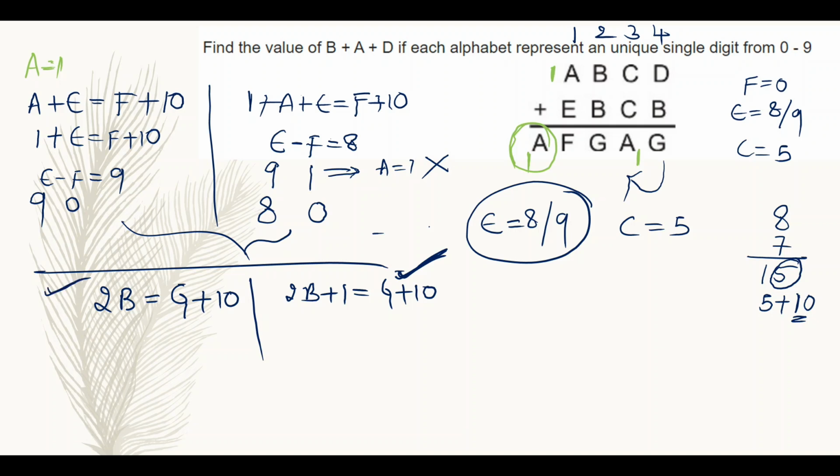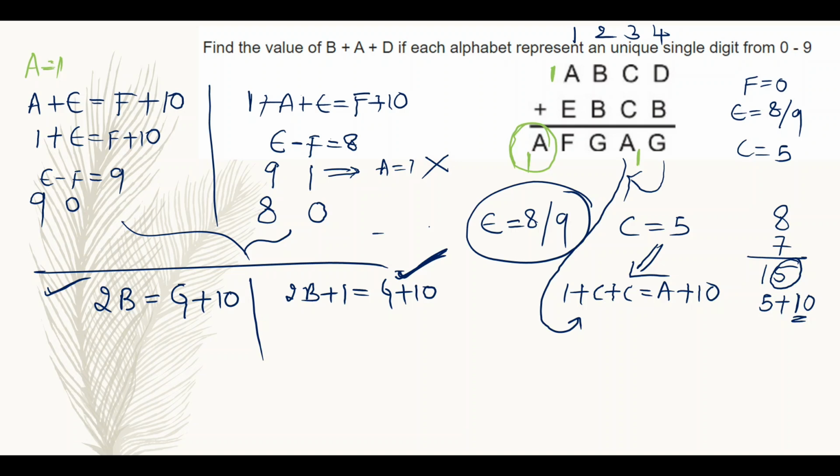But if we observe here, we got C is equal to 5, right? How did we get this result? We got C is equal to 5 from 1 plus C is equal to A plus 10. That means this third column is giving a carry to the second column and also getting a carry from the fourth column.